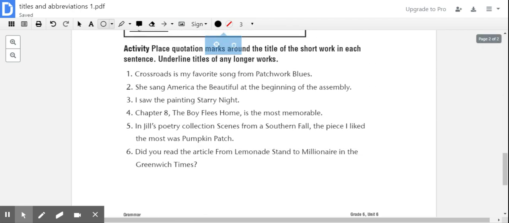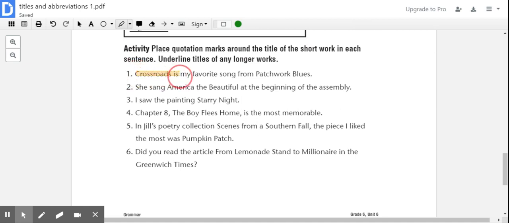All right, we're going to go ahead and do these right here. So it says place quotation marks around the title of the short work in each sentence. Underline titles of any longer works. So number 1, it says "Crossroads is my favorite song from Patchwork Blues."